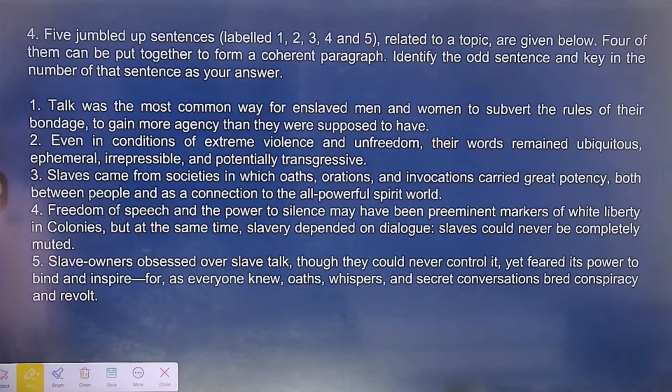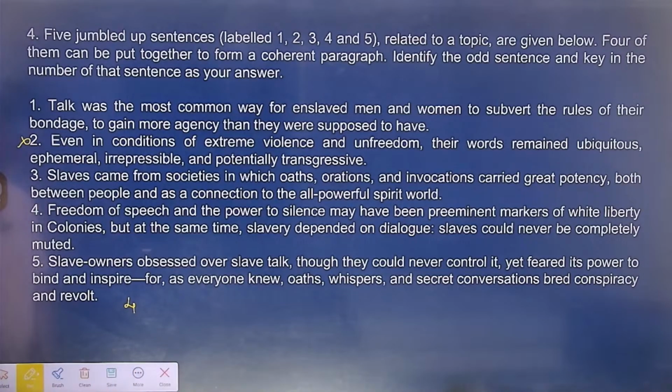As students, I do understand the topic is not very easy for us. Possibly many of the students may not be much comfortable with the topic. But here also students, without arrangement, we can give the correct answer. Starting कहाँ से करना चाहिए? Second से तो start होगा नहीं, even in conditions. So if you read all the 5 sentences, the best starting will be 4.